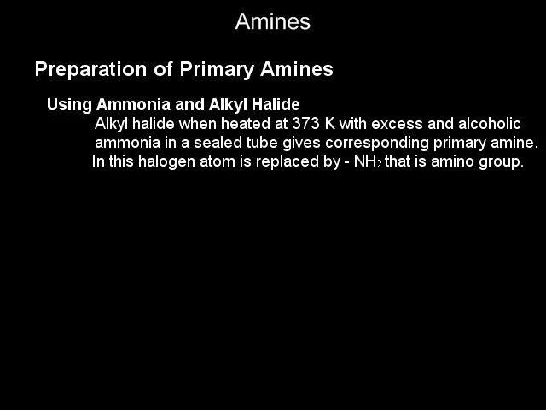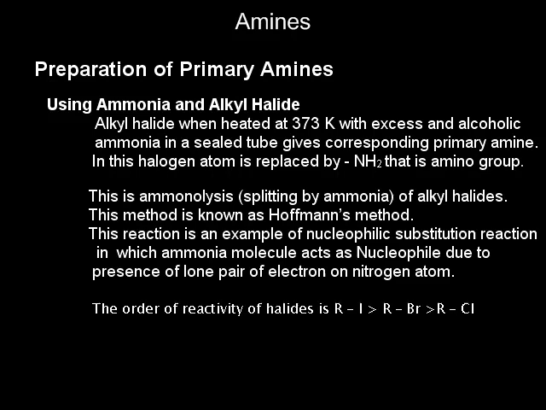Alkyl halide, when heated at 373 Kelvin with excess alcoholic ammonia in a sealed tube, gives primary amine. In this reaction, halogen atom is replaced by NH2 group. This is ammonolysis, that is splitting by ammonia of alkyl halides. This method is known as Hofmann's method.